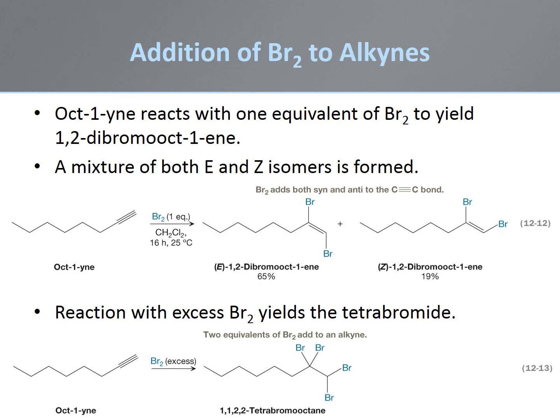Terminal alkynes will react with one equivalent of bromine to produce a mixture of E and Z 1,2-dibromoalkenes. The fact that a mixture of stereoisomers is formed indicates that the reaction does not proceed through a cyclic bromonium-like intermediate. The presence of the double bond in the ring would make this type of intermediate highly strained, so a carbocation may actually be preferred in this case. If an excess of bromine is used, a 1,1,2,2-tetrabromoalkane is formed.